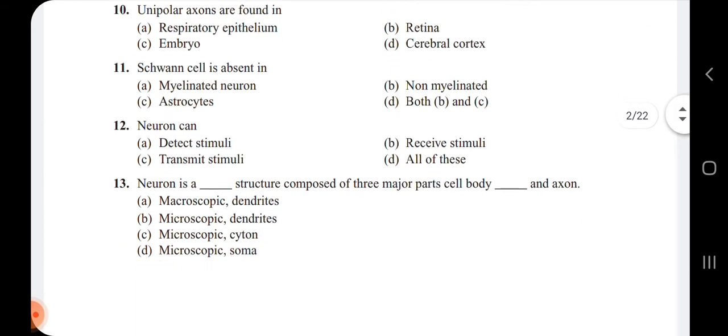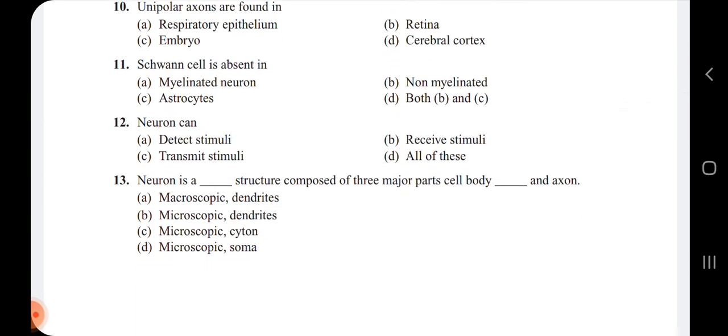Next, 11th one, Schwann cell is absent in. What is a Schwann cell? The myelinated nerve fibers will be enveloped, covered by these Schwann cells. Okay, so these Schwann cells will be absent in the case of the astrocytes.